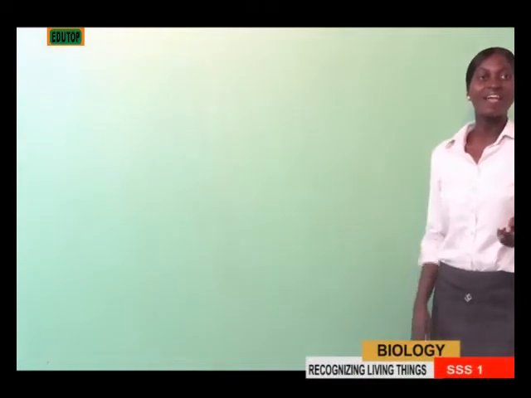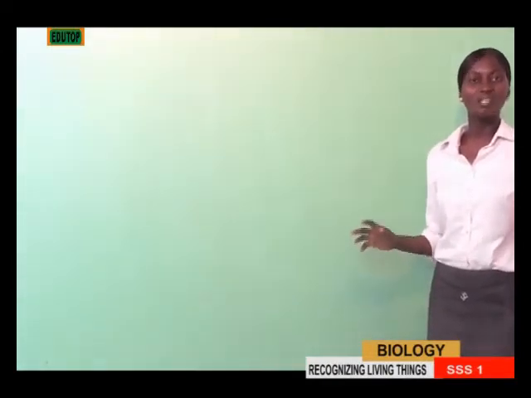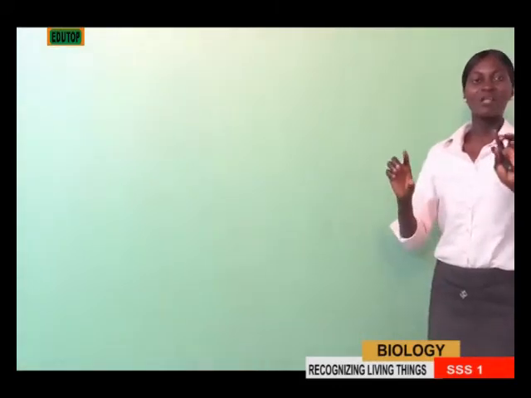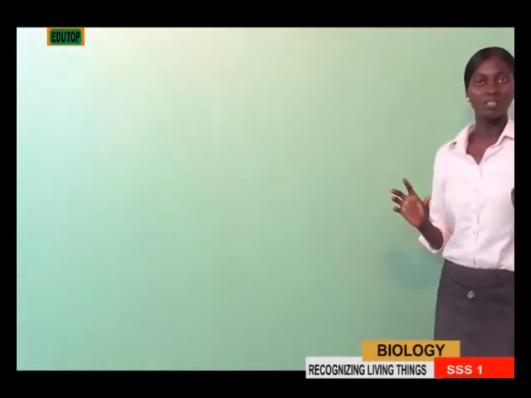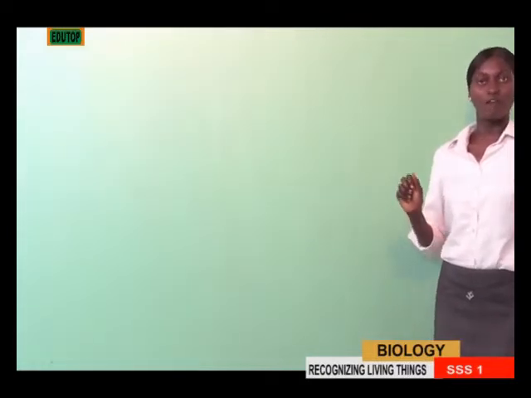Then the next is that they have permanent large vacuoles and a cellulose cell wall. When you look at a plant cell, it has a cellulose cell wall. And what does this cellulose cell wall do? It helps the plant to be firm.